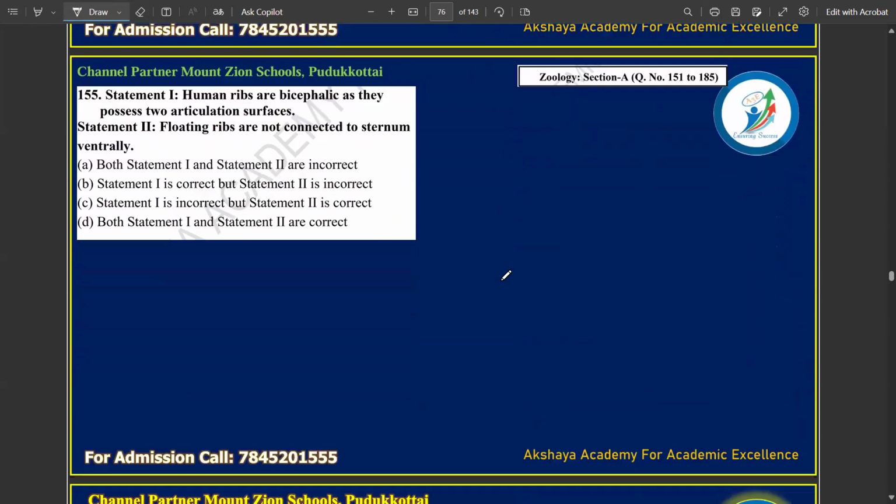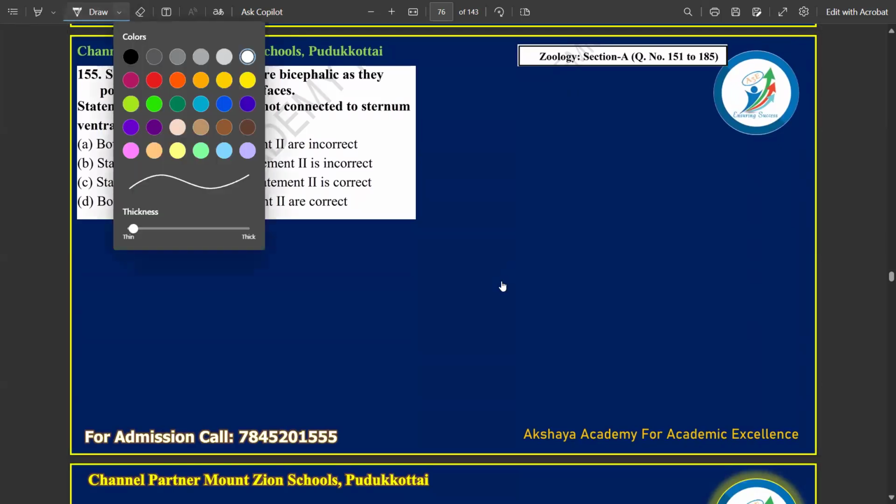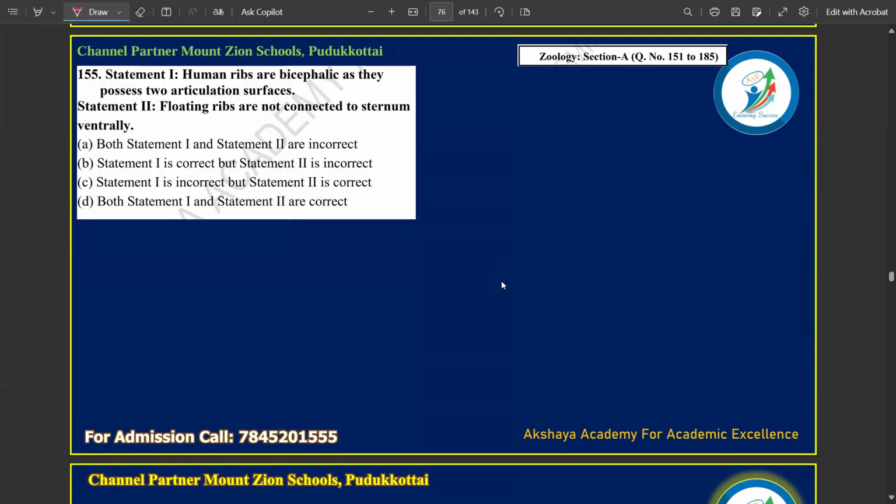Then we have the statements from the movement and locomotion chapter. Here we have statements 1 and 2, and we need to compare. Human ribs are bicephalic as they possess two articulation surfaces. Yes, you know, cephalic, cephalo means head, so a two-headed structure, and they possess two articulation surfaces. That's true.